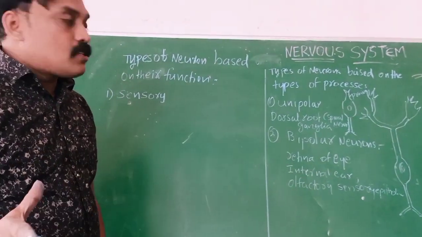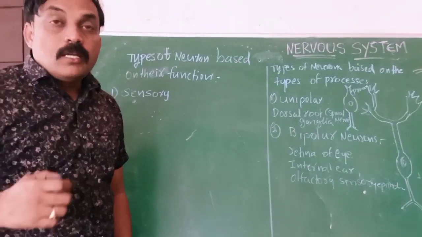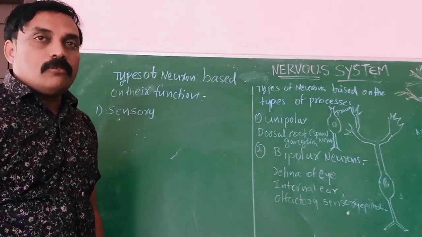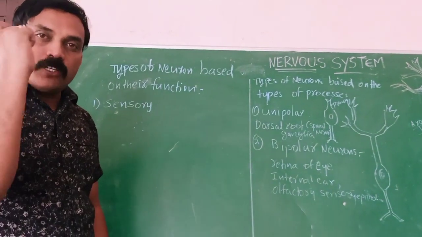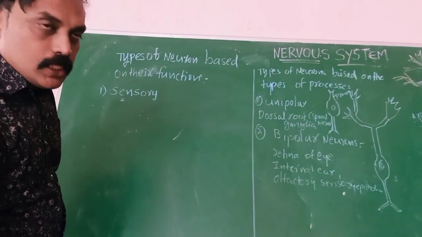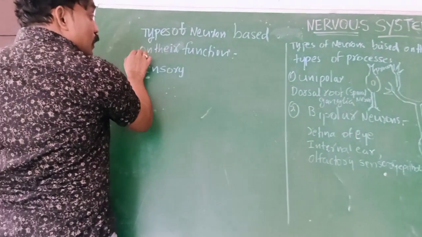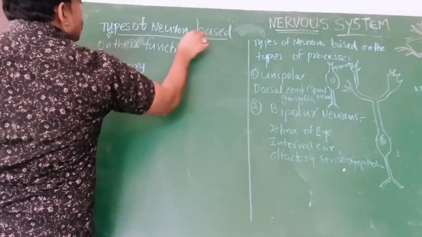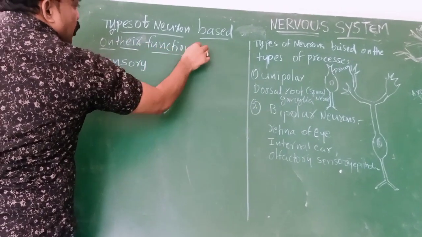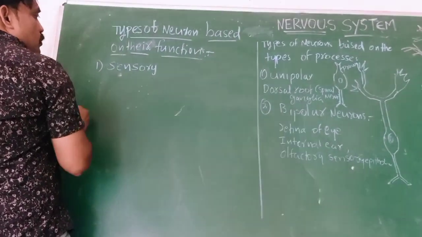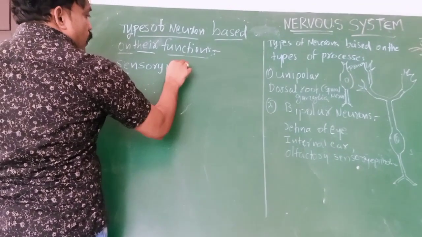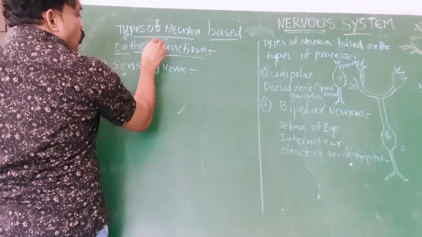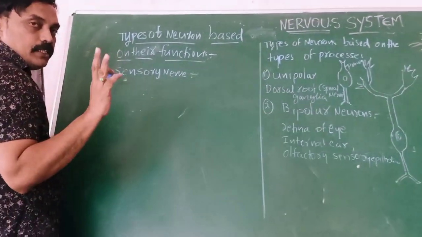Okay, now we have to discuss the types of nerve cells. Now we are going to discuss the types of neurons based on their functions. That means based on how they are conducting messages, from which part to which part. Based on their functions, neurons are divided into three types.